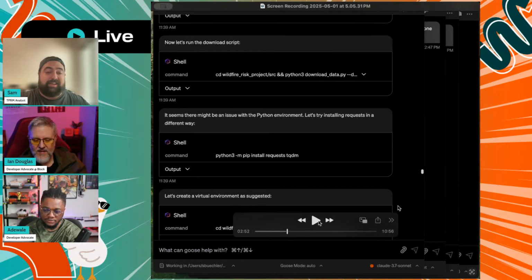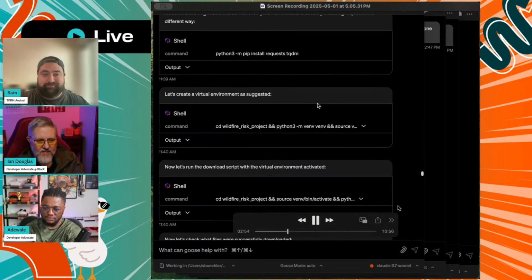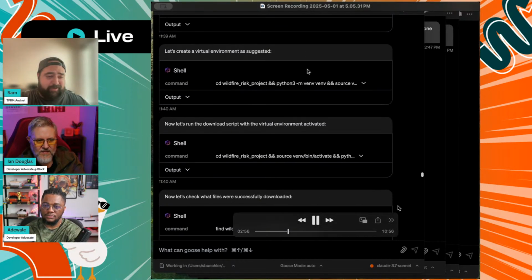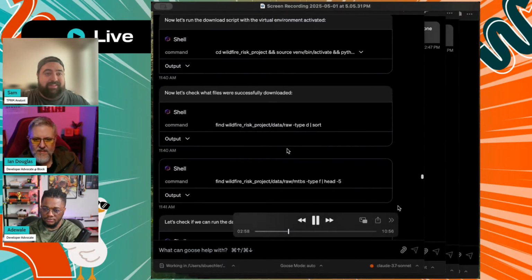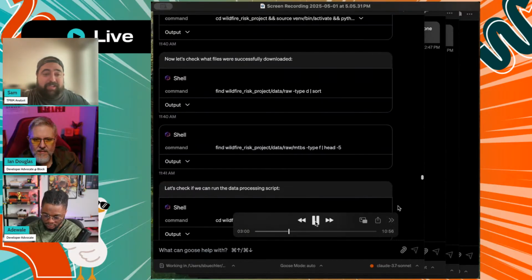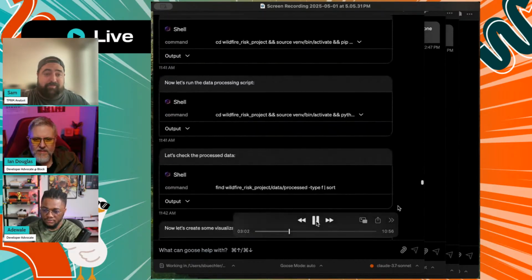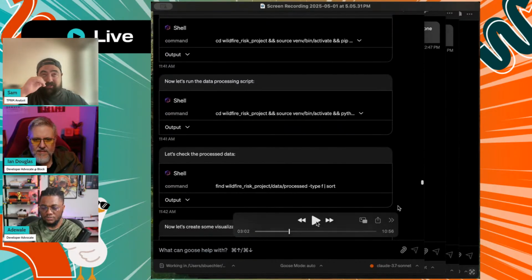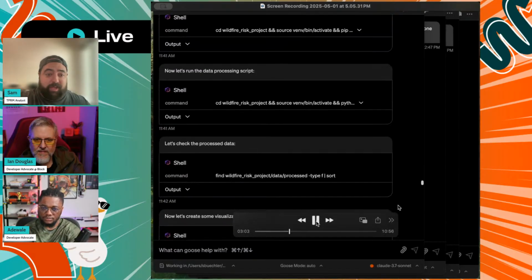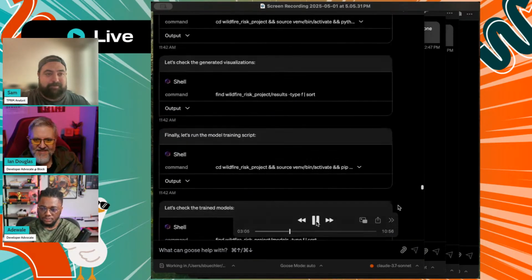But it hits errors, and it keeps trying virtual environments. It's making sure that things are working. What I find really interesting is that it's not getting stuck. It's working through issues as they come up in a relatively automated way.